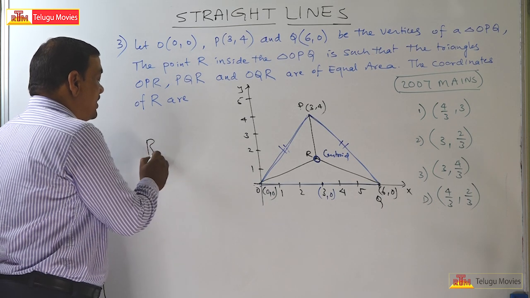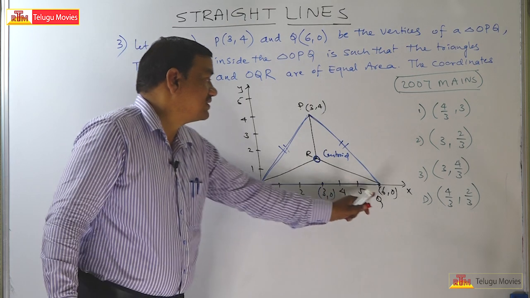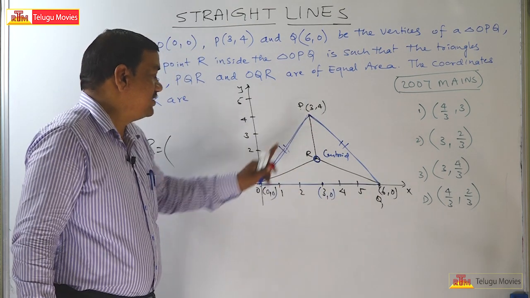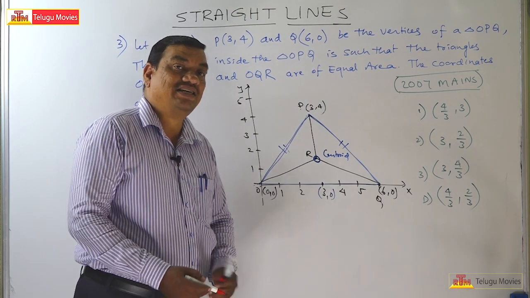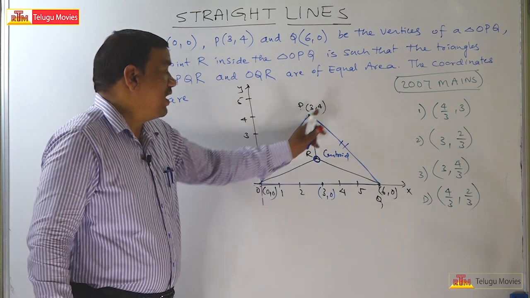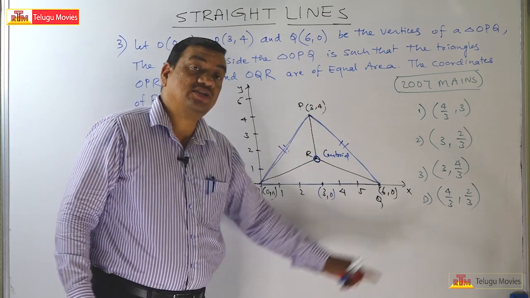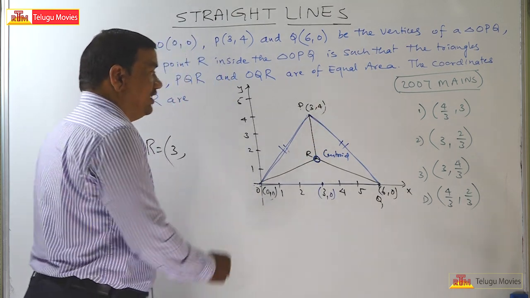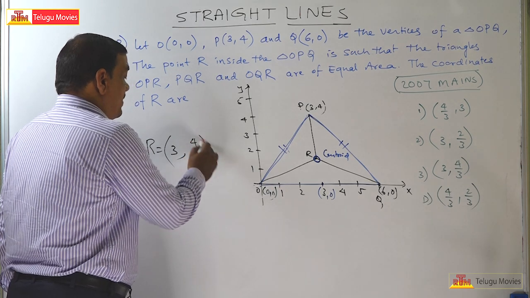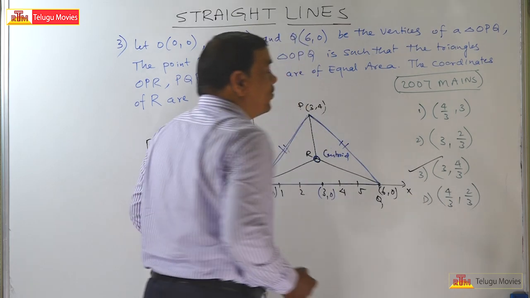Therefore, what are the coordinates of R? Centroid formula: x1 plus x2 plus x3 by 3. That means 3 plus 0 plus 6, that is 9 by 3, that is 3, comma y1 plus y2 plus y3 by 3, that means 4 plus 0 plus 0, 4 by 3. So, your coordinates of R are 3, 4 by 3.